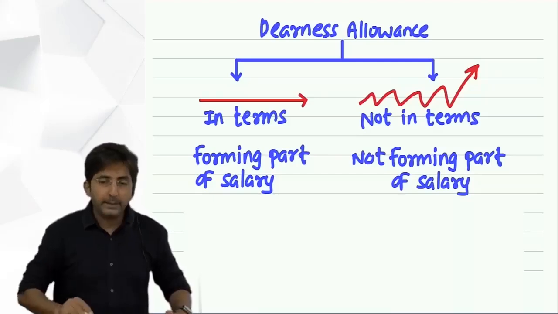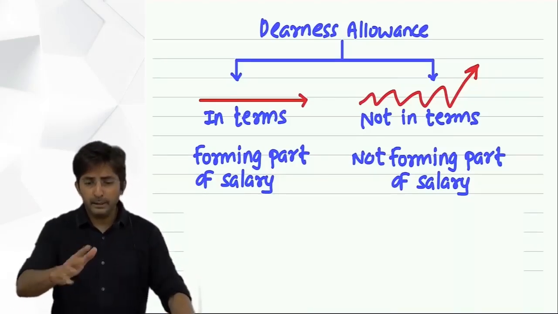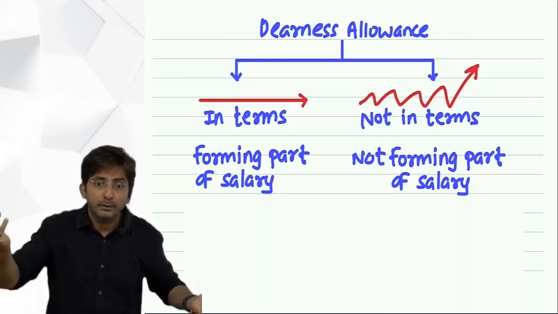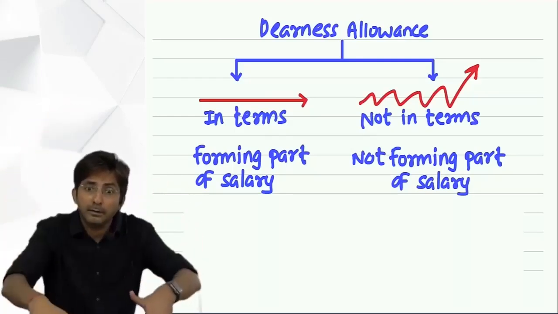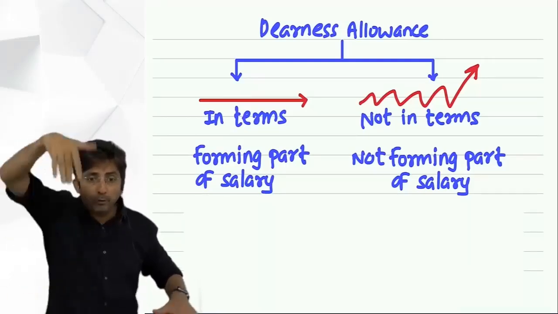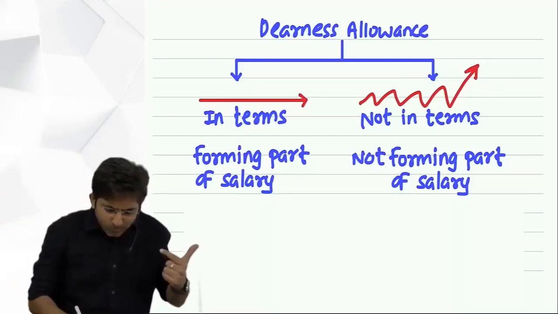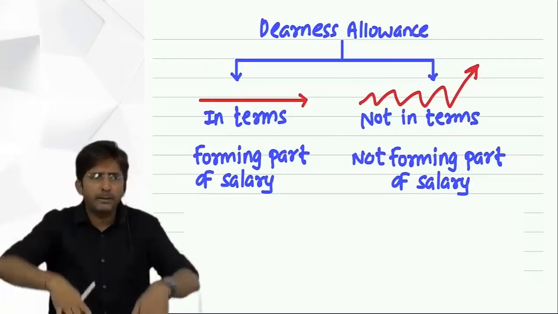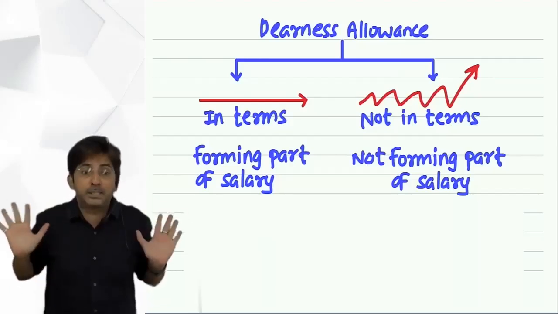But if I tell you, let's see, your basic salary will be constant, but don't worry about DA. Right now I am giving you 5,000. It can become 10,000 also. It can become 12,000 also if there is inflation. But if the prices go down, I will reduce your DA also. Means your DA will fluctuate according to inflation. See this? I am not dancing. I am just showing the waves, in the sense, sometimes it will drop, it will increase, it will drop, it will move according to inflation. Means it will not go as per my terms and my wish.